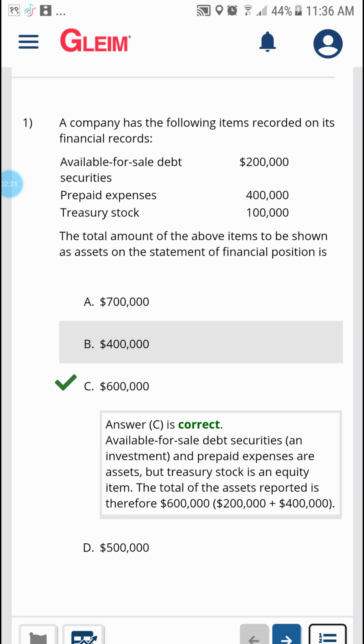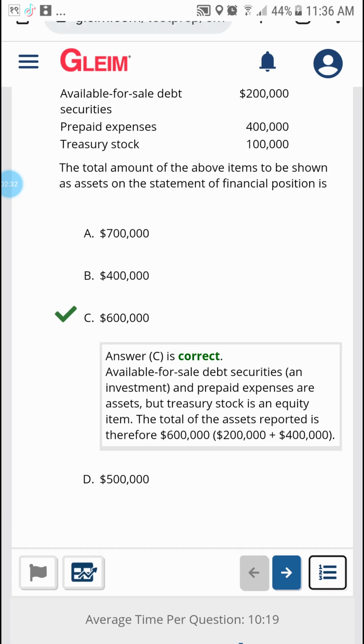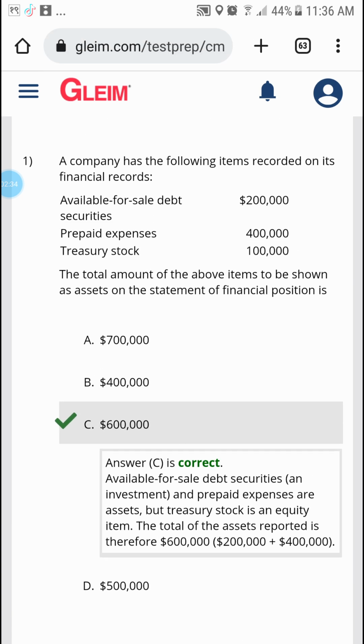Treasury stock is part of equity, not liability, and equity items we are not adding. This is the way we do it. Hope you understood it.